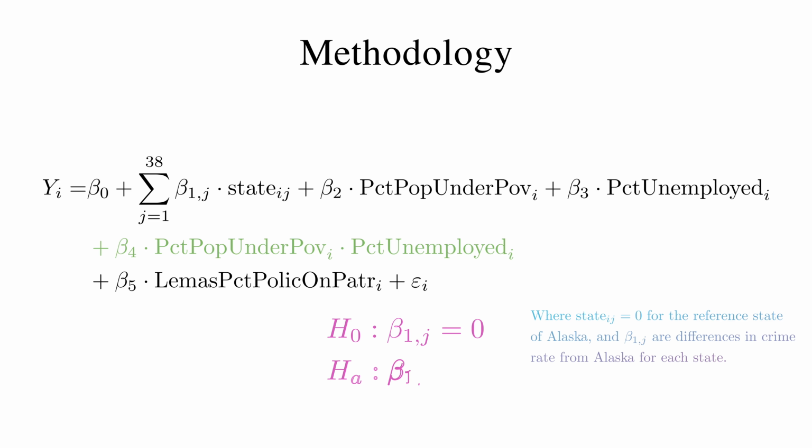For each state other than Alaska, we test to see if there is a statistically significant difference in crime rate between that state and the reference state of Alaska. Additionally, we test whether each of the other predictors has a statistically significant impact on the prediction of total crime rate. The significance level used for all tests is 0.05.